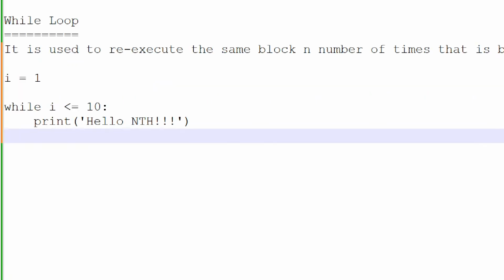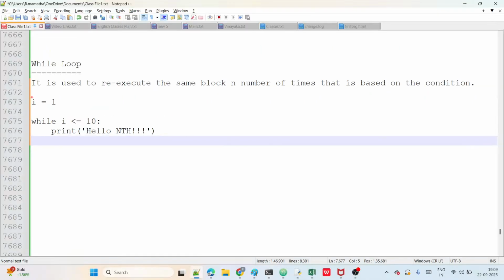First time, I value is 1. Check the condition now: while 1 is less than or equal to 10, is the condition true or false, tell me. I value is 1. In the block we have one statement, that is Hello Python. So now, the first time Hello Python will display.